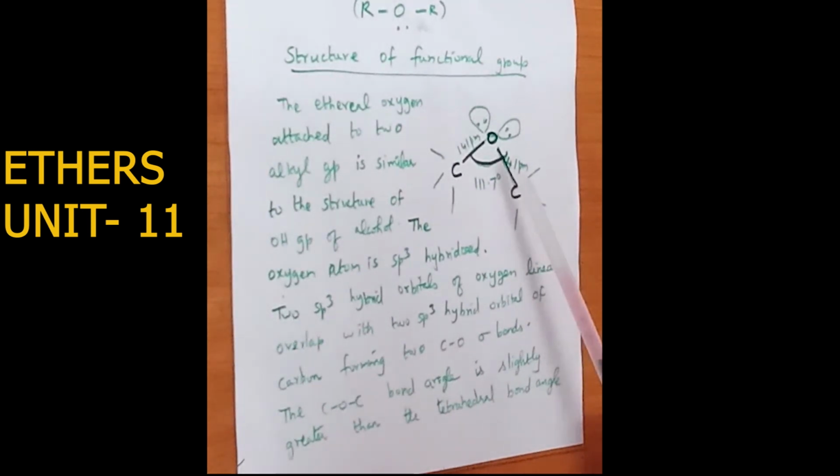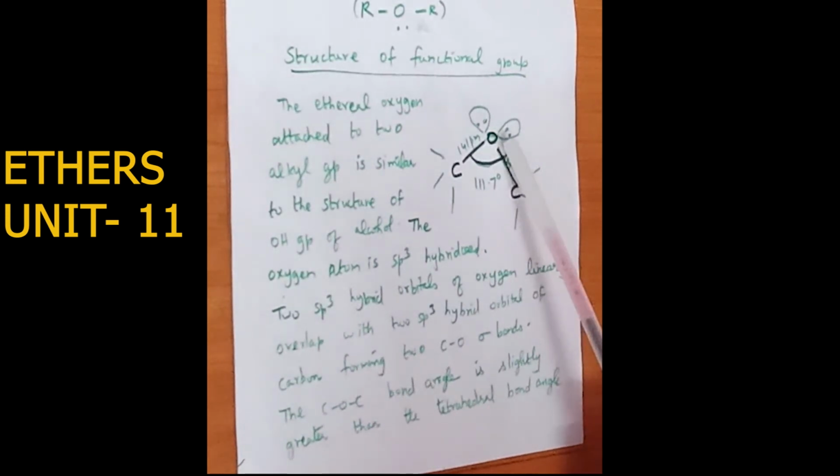So here the oxygen atom in the ether functional group is found to be sp3 hybridized, where there are two sp3 hybrid orbitals of oxygen which linearly overlap with two sp3 hybrid orbitals of carbon.